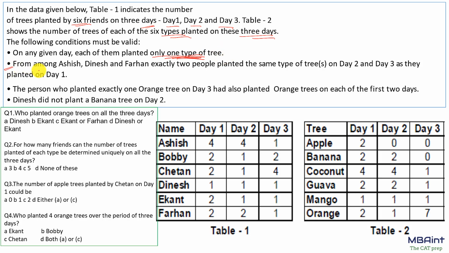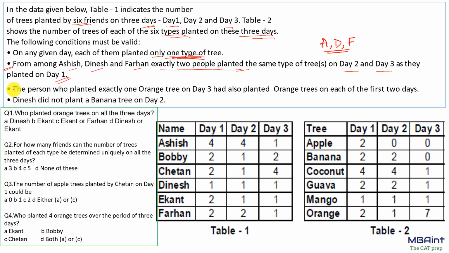Now second information: from among Ashish, Dinesh and Farhan, exactly 2 people planted the same type of trees on day 2 and day 3 as they planted on day 1. So it means that out of these 3 friends, that is A, D and F, there would be exactly 2 people who will plant the same type of tree on all the 3 days.